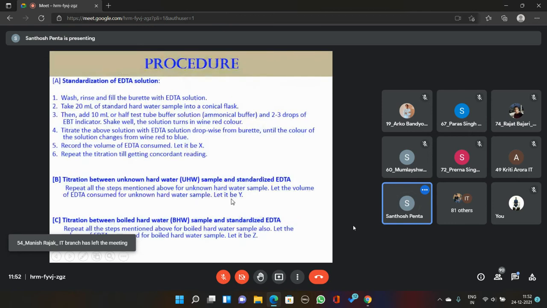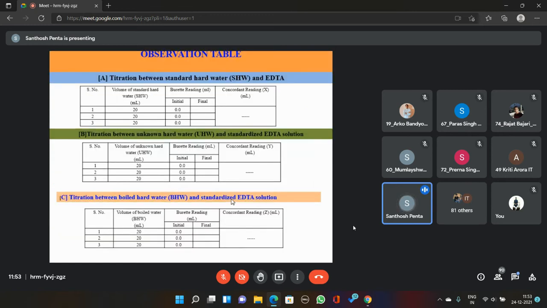Then what happened? After adding the basic buffer solution, add 1 or 2 drops of EBT indicator to the conical flask only. By that time, the solution turns to wine red color. That wine red color solution is titrated against EDTA solution, which is present in the burette. Let us assume the volume of standard hard water sample whose hardness you are determining, first series, is 20 ml. Note it down in the observation table.